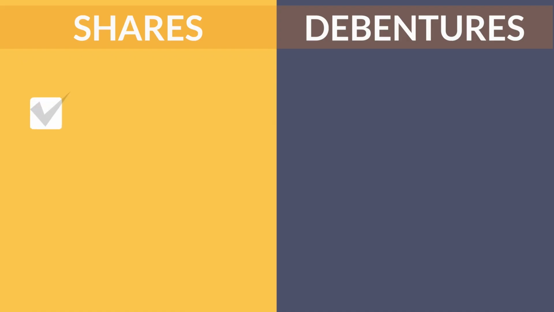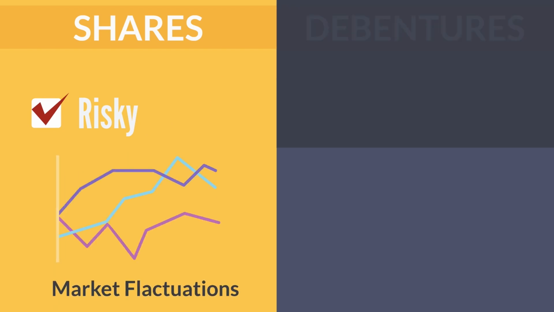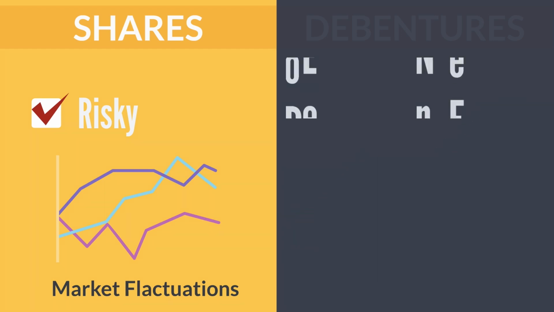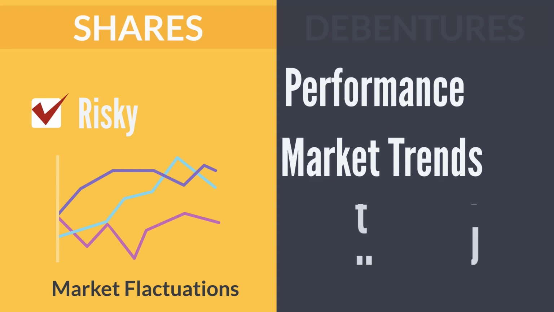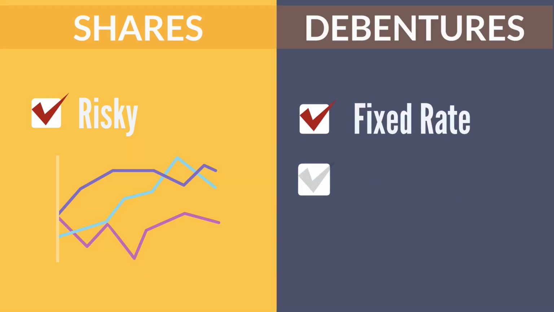Risks. Shares are generally riskier than debentures because their value is subject to market fluctuations. The value of shares can rise or fall depending on the company's financial performance, market trends, and investor sentiment. Debentures, on the other hand, offer a fixed rate of return and are less risky.